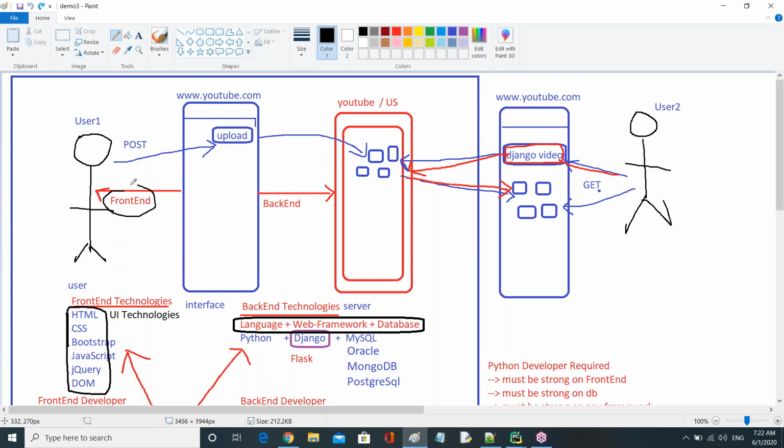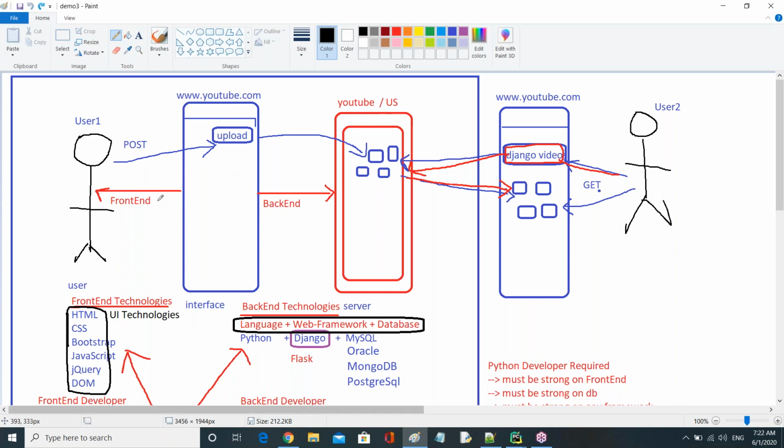Front end means it is between the user and the website. Backend means the website and the corresponding server. If I take YouTube, then the YouTube server. If I take Facebook, then the Facebook server. If I take Google, then the Google servers, like this. Okay, right.